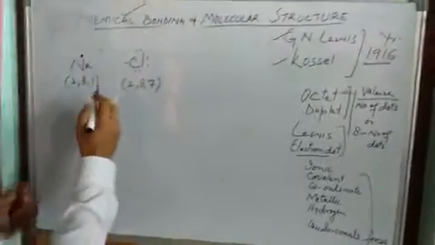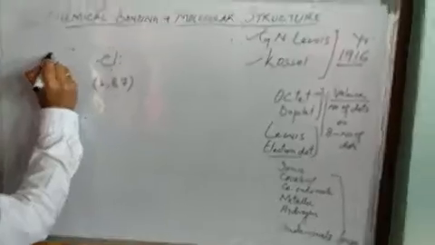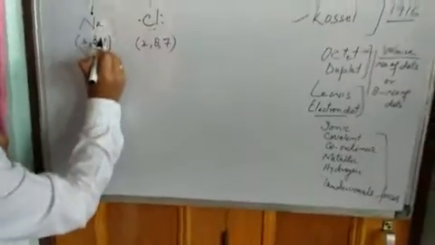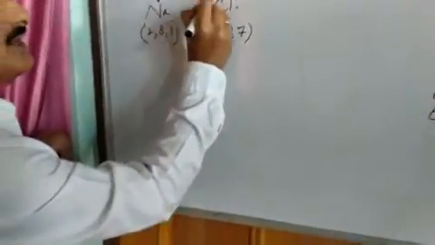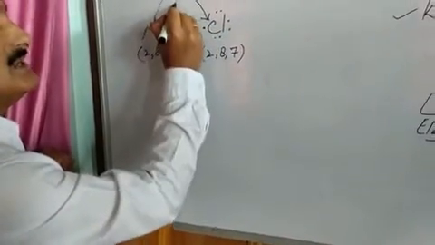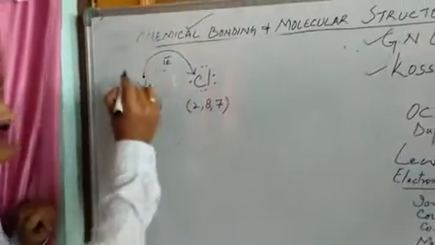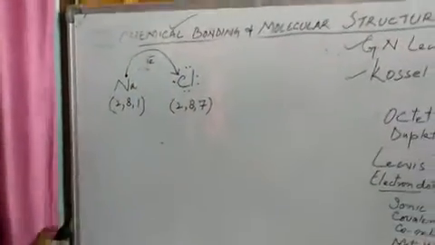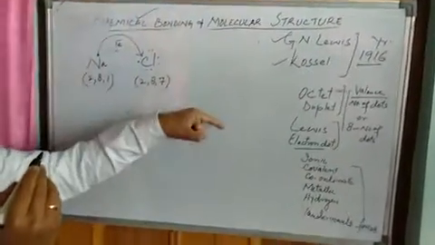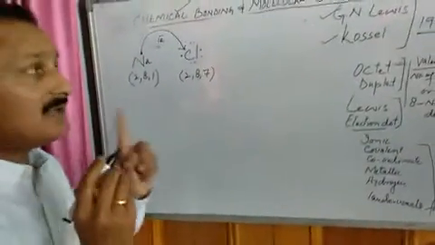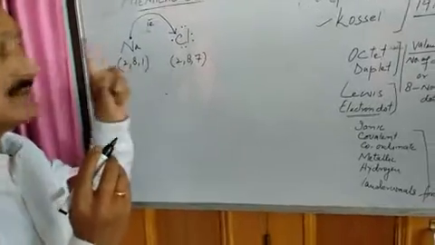What will happen in this case? 1 electron from sodium will transfer from the valence shell of sodium to the valence shell of chlorine. Please remember that this transfer of electron takes place from the valence shell of one atom to the valence shell of another atom. Only valence electrons take part in bonding.